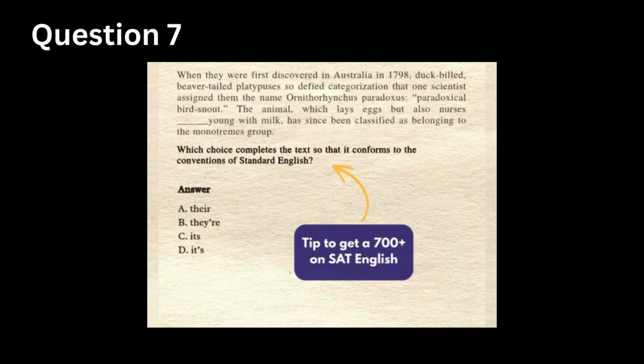What do you do first when you see an SAT grammar question? Read the whole passage, right? But when the question is testing subject-verb agreement, there's a much easier approach. The right answer is almost always in the sentence with the blank. In this case, the sentence is, the animal which lays eggs but also nurses blank young with milk has since been classified as belonging to the monotremes group.